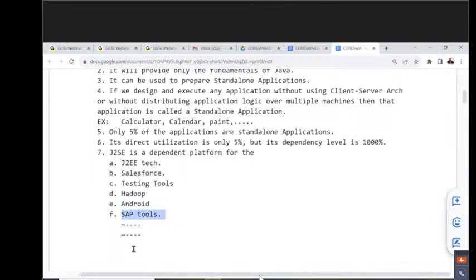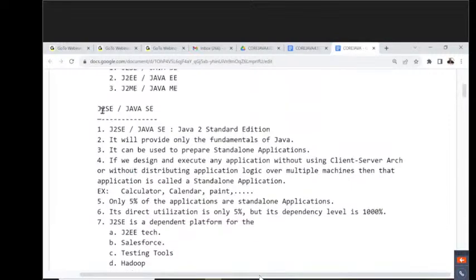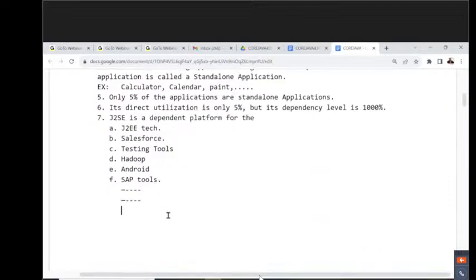All of you getting my point or not? So this is exactly the point we can understand about J2SE. Altogether, only the foundation part will be covered in J2SE, Core Java. Only the fundamentals part will be covered. All of you get my point or not?